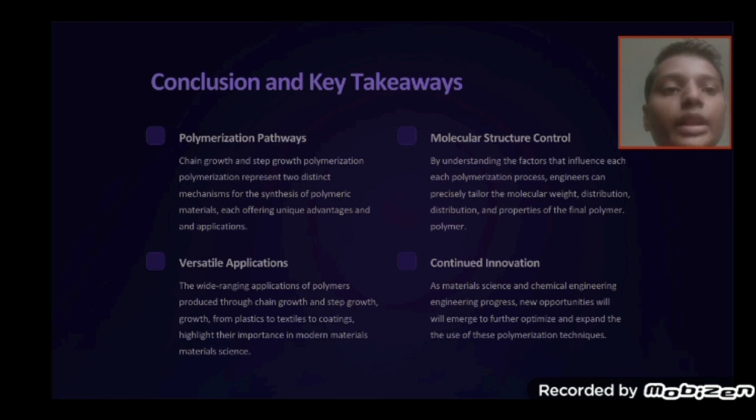The wide-ranging applications of polymers produced through chain growth and step growth polymerization, from plastics to textiles to coatings, highlight their importance in modern material science. Continued innovation. As material science and chemical engineering progress, new opportunities will emerge to further optimize and expand the use of these polymerization techniques.